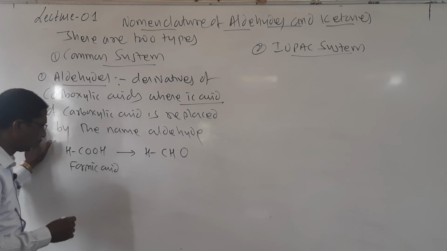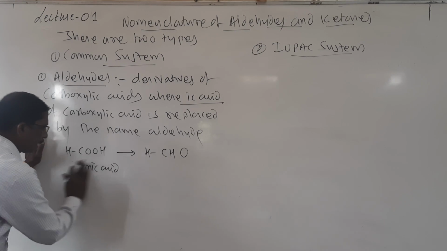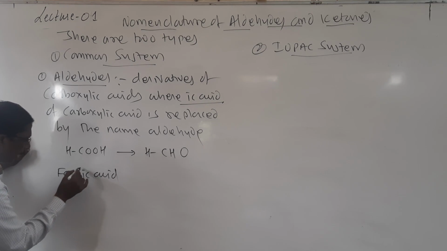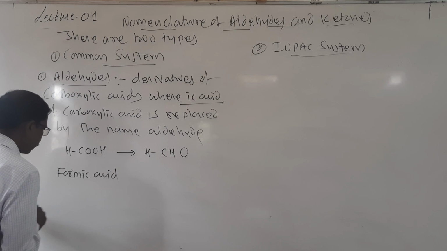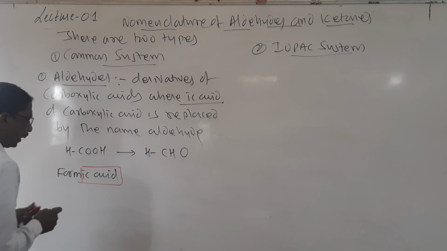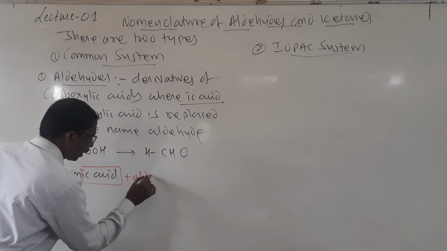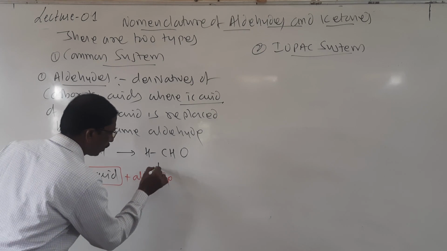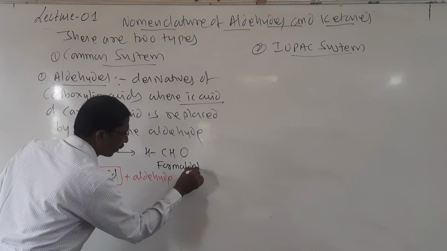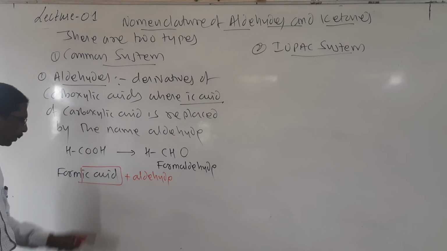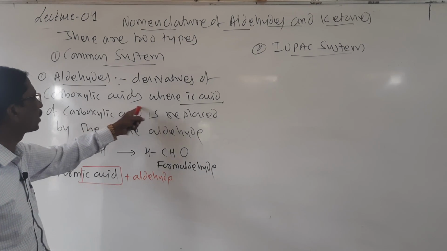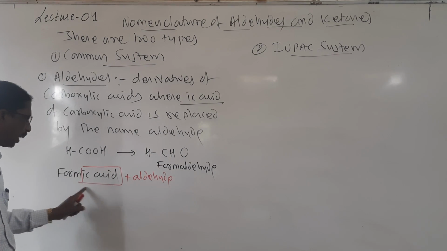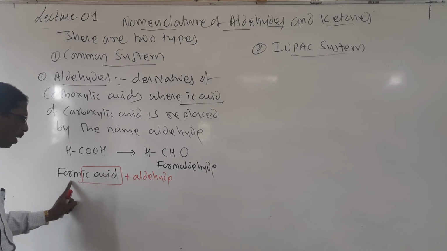In formic acid, this IC acid is removed, plus aldehyde is added, then it is called formaldehyde. So the IC acid of the carboxylic acid is replaced by the name aldehyde.